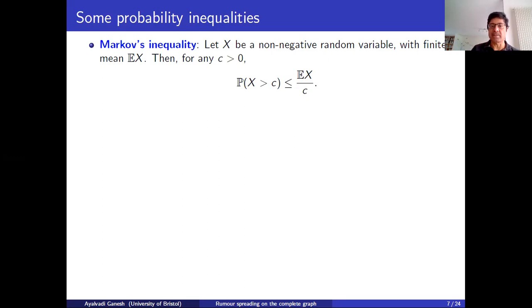Okay, so that's the bound, and that's exactly what this bound says. And this is called Markov's inequality. The contribution to the mean from each such x bigger than c is at least c, so c times that probability can't exceed the mean is what this is saying.